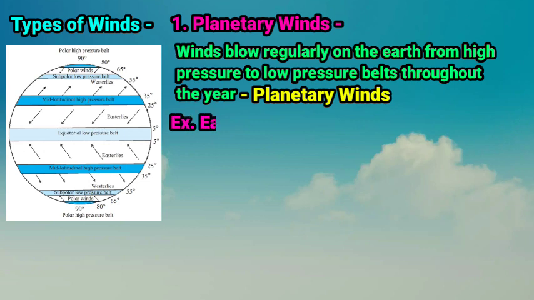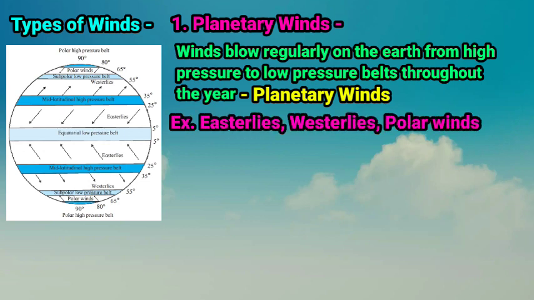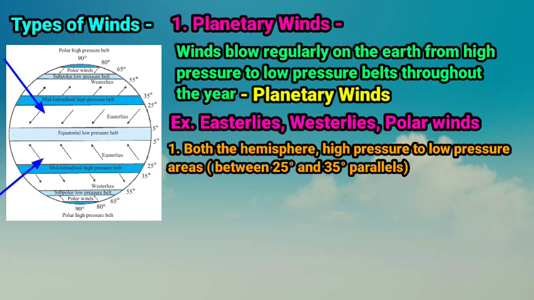For example, the easterlies, the westerlies, and the polar winds. Children, in both the hemispheres, the winds that blow from the high pressure area between 25° and 35° parallel to the equatorial low pressure belt are called easterlies wind. Due to the rotation of the earth, the original direction of this wind is changed.